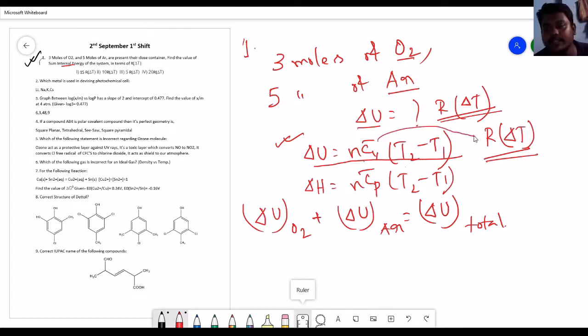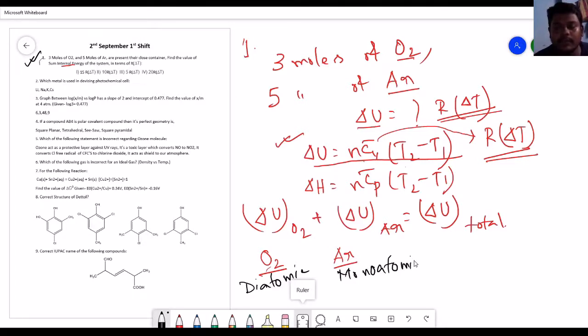You have to convert Cv into R part, then you can only calculate these portions. I hope you understand the part. Now the portion is, when you have to calculate the Cv part regarding R, here you have two things. One is oxygen and second one is something called argon. The difference between oxygen and argon is, oxygen is something termed as a diatomic molecule, correct? Oxygen is termed as a diatomic molecule and argon is termed as a monoatomic system.